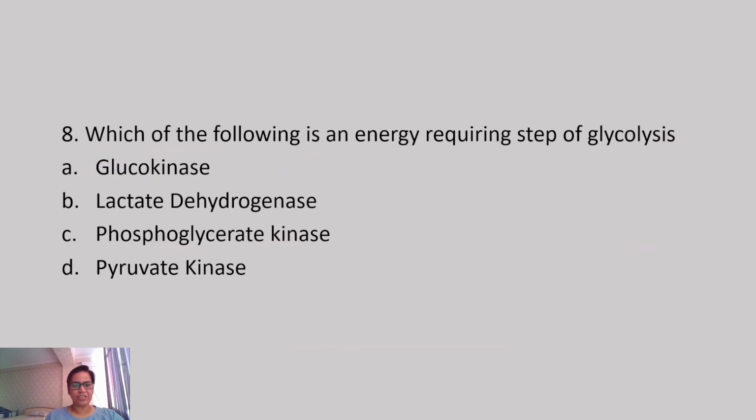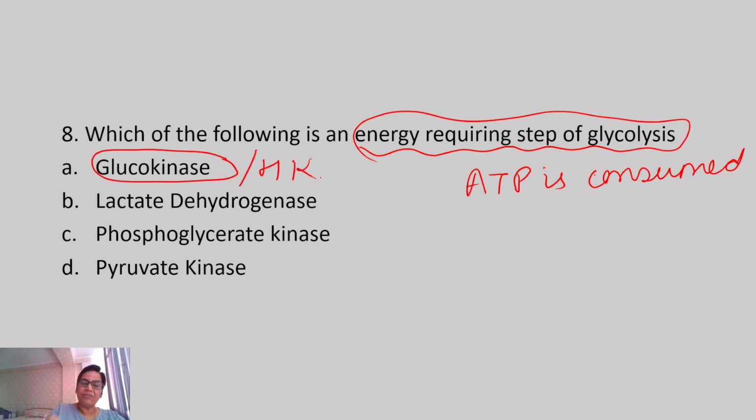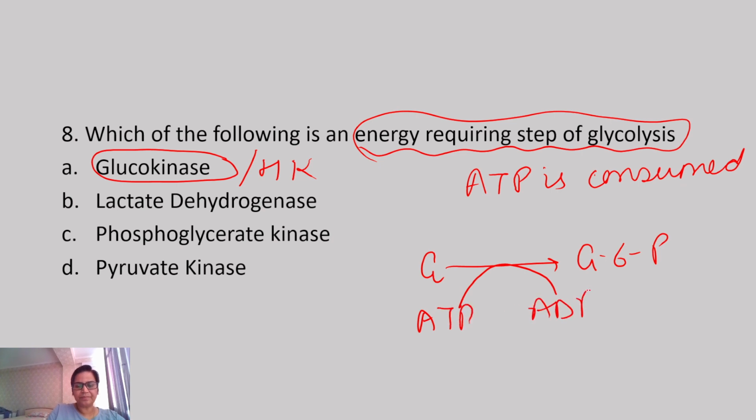Right? Next question. Which of the following is an energy requiring step of glycolysis? Energy requiring means ATP is being consumed. So always remember, we know glycolysis has 3 phases. Energy investment phase. So you just look for those reactions in which the energy investment phase is there. That is simply glucokinase or hexokinase, where glucose gets converted to glucose 6-phosphate and ATP is consumed. So it will be glucokinase.